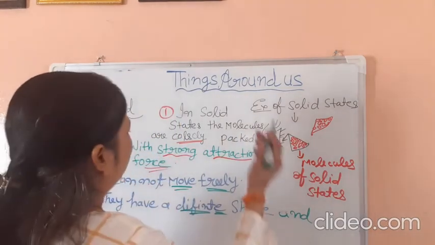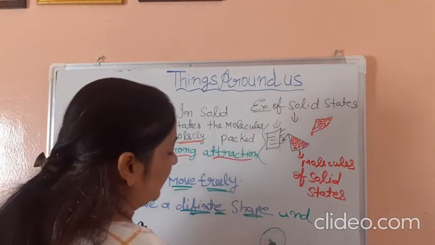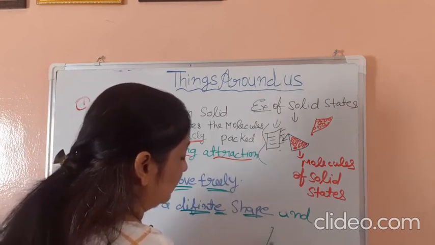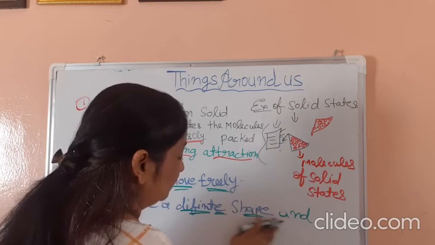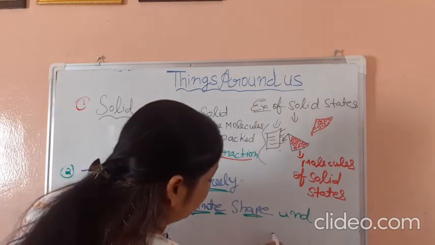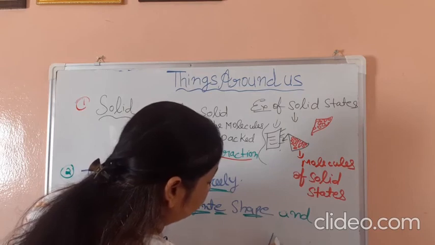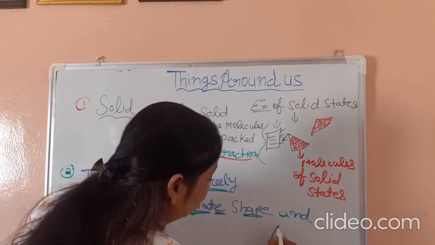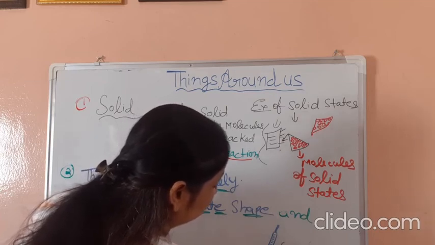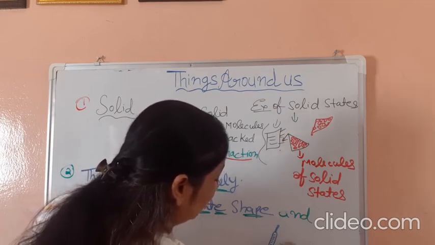Consider so many things. This is a pencil. Here, already drawn, is an example of solid state. This is a bat.